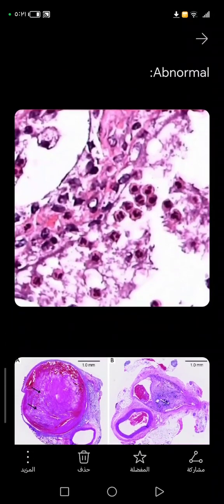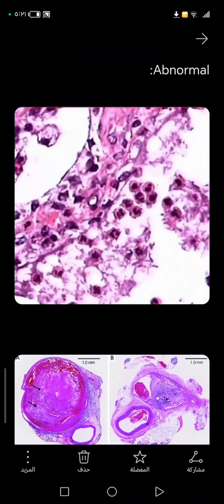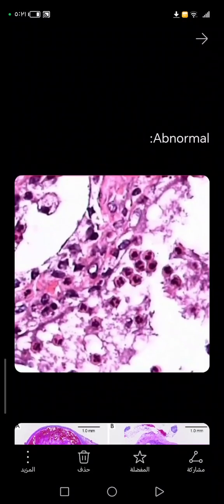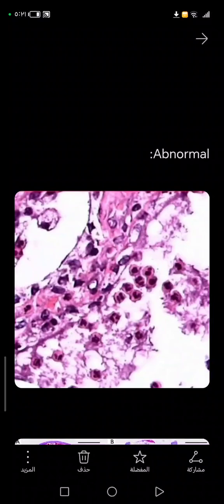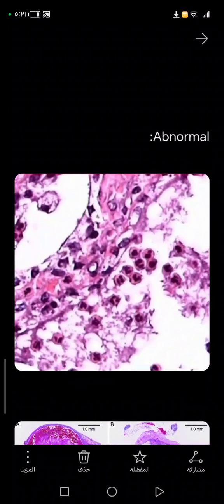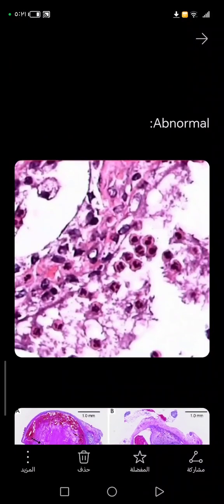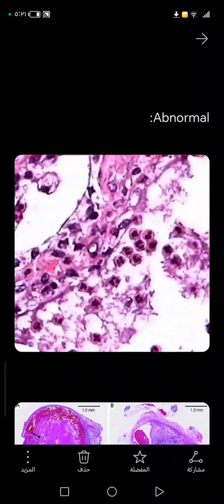We will come to abnormal. So we know that mastitis is a type of inflammation. So what will we see here? What are we seeing here? We can see some inflammatory cells.